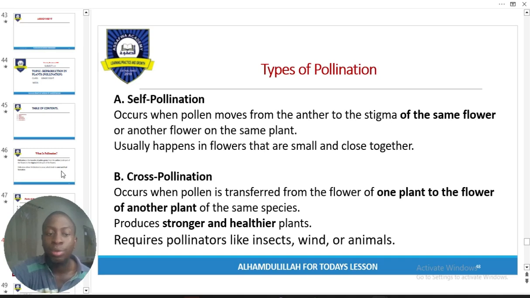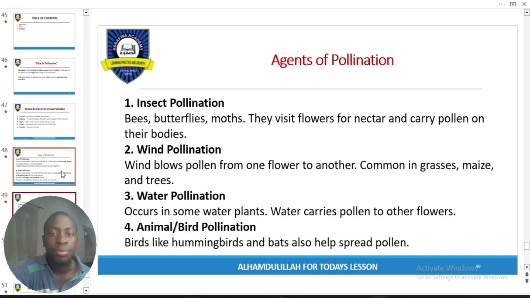Now, agents of pollination. What causes pollination to occur? That is what aids the transport of the anther to the stigma. We have insects, wind, water, animals. Now, insects love scent, and most plants secrete this scent to attract them. So when these insects perch on it or burrow on it, they tend to create vibration that shakes off this anther to fall into the style to be delivered to the stigma. Same thing with wind. The anthers are lightweight, so it is easy for wind to carry them from one plant to another.